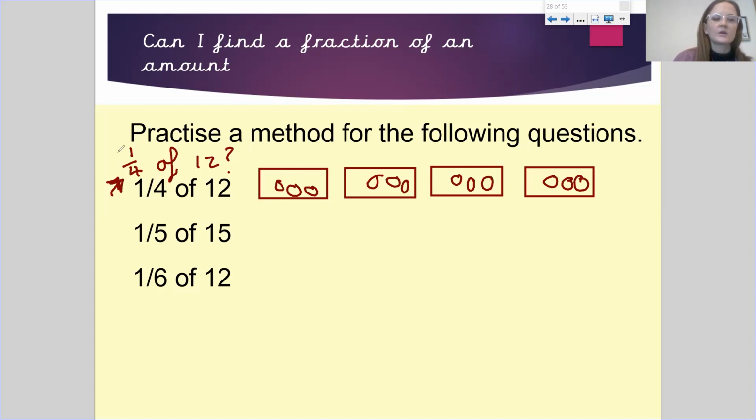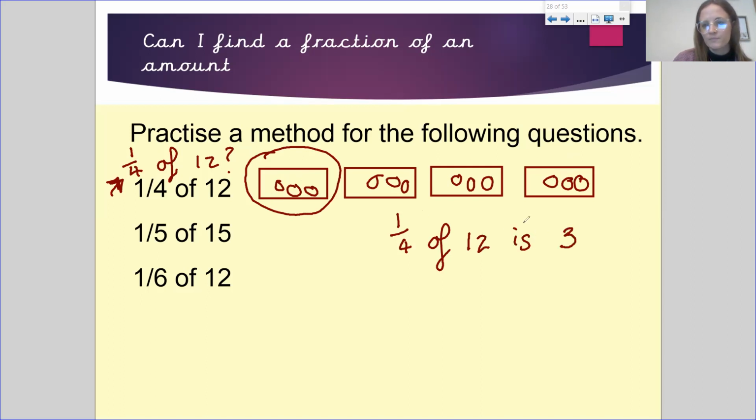And then I look at my numerator. How many of these groups am I going to look at? I only need to look at 1. So my answer is 1/4 of 12 is 3, because there are 3 in there. So pause the video now and answer what 1/5 of 15 is and 1/6 of 12 is.